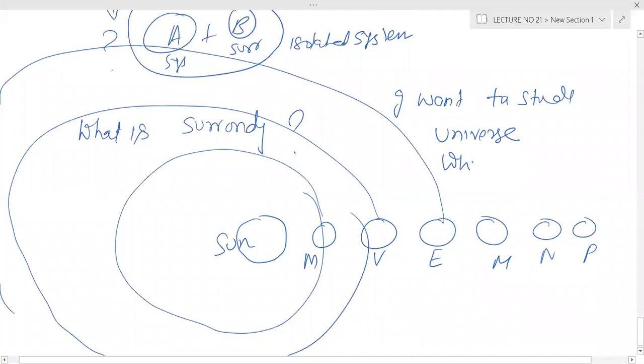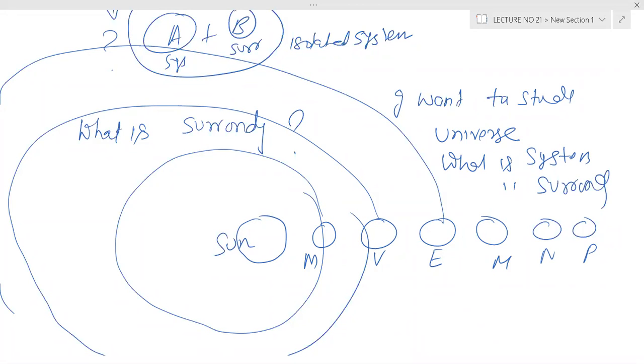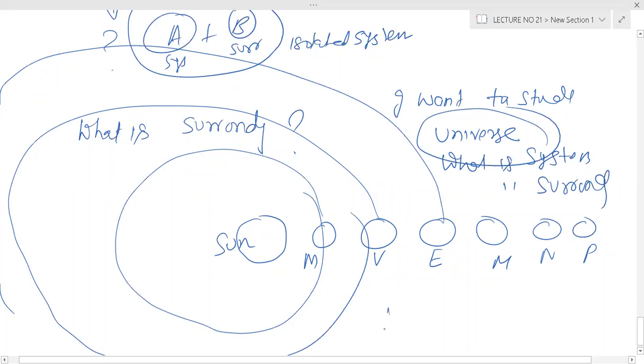Then what is the system and what is the surrounding? Tell me, for a space scientist, what is the system and surrounding? Anything beyond the boundary of the system, nothing is there. I want to study the universe. Nothing is beyond the universe.